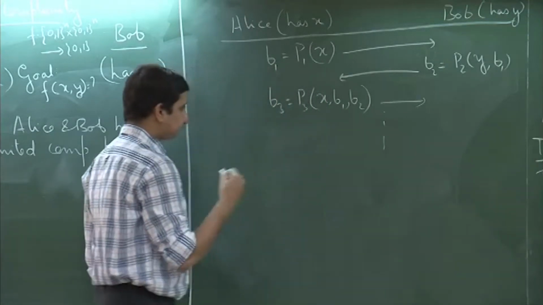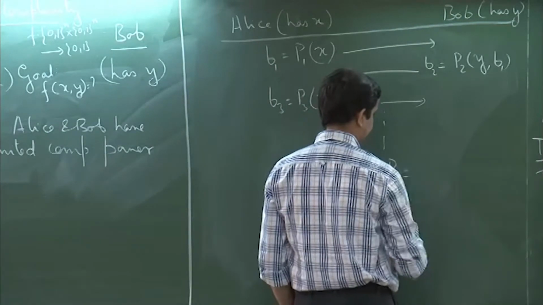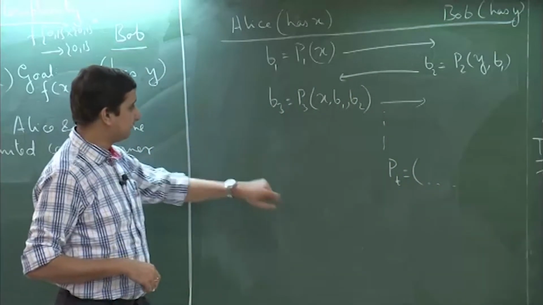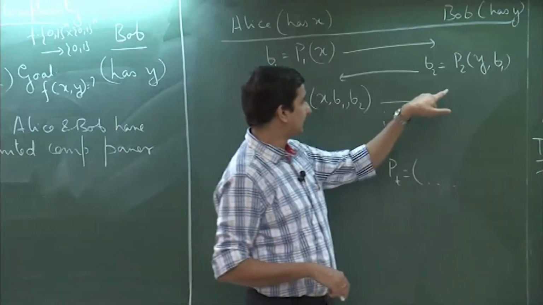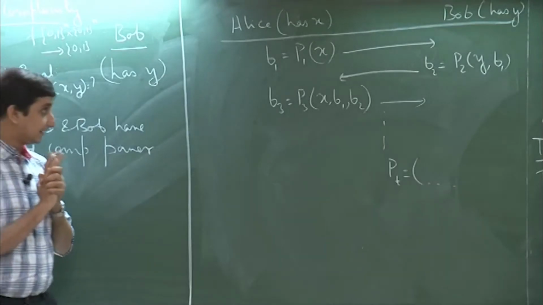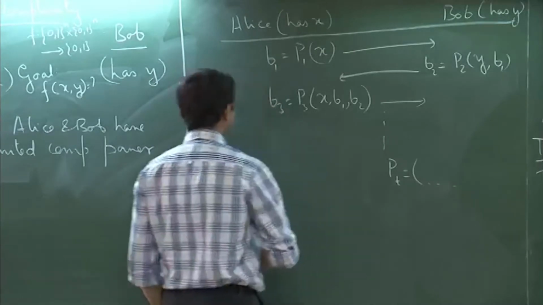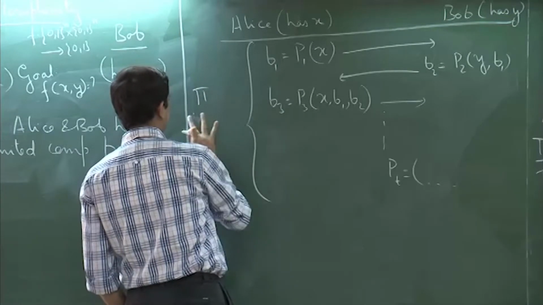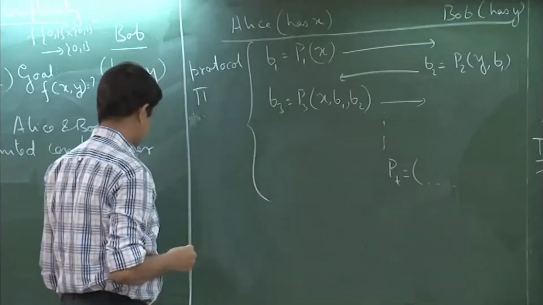So, finally, Pt is whatever it should be. If t is odd, then Pt will be x comma B1 through Bt minus 1, and if t is even, then it will be y comma B1 to Bt minus 1. And the protocol ends, and it is a correct protocol if, so let us say that we denote this by pi. Call this our protocol.